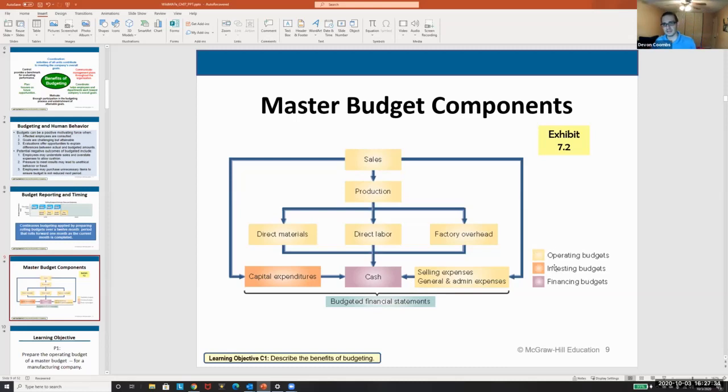And so they're saying here, they're breaking it out into a few different components. These are everything in lighter orange here: sales, production, all these. And here are operating budgets. We have capital expenditures, which is an investing budget. What are we going to invest in? And our cash is our financing budget. And the idea here, just to work through it, I know it seems like a simple chart, but I want to make sure there's a lot here that would really help you.